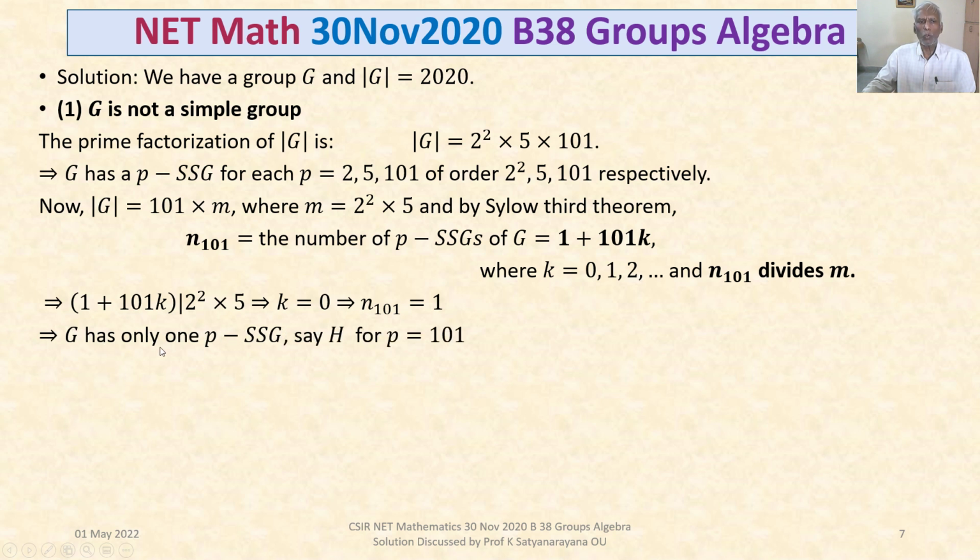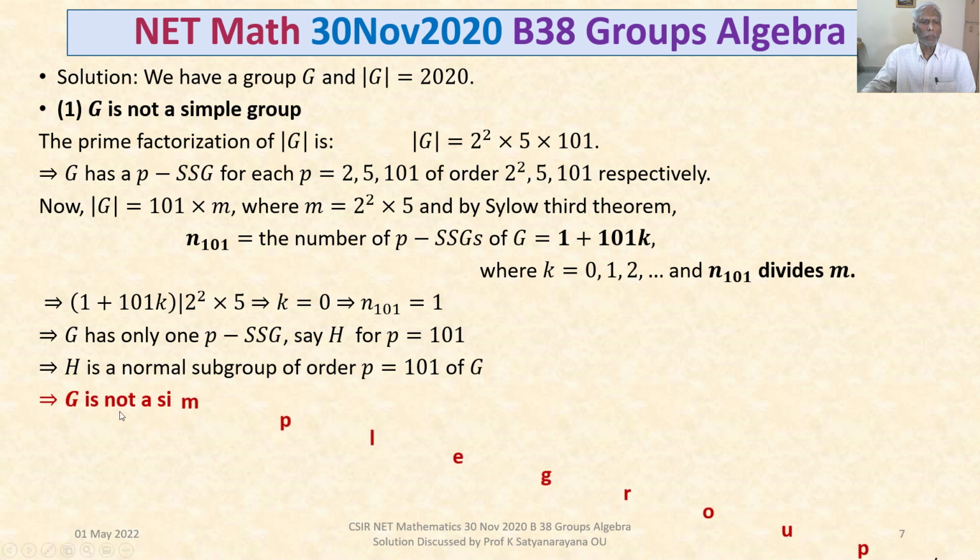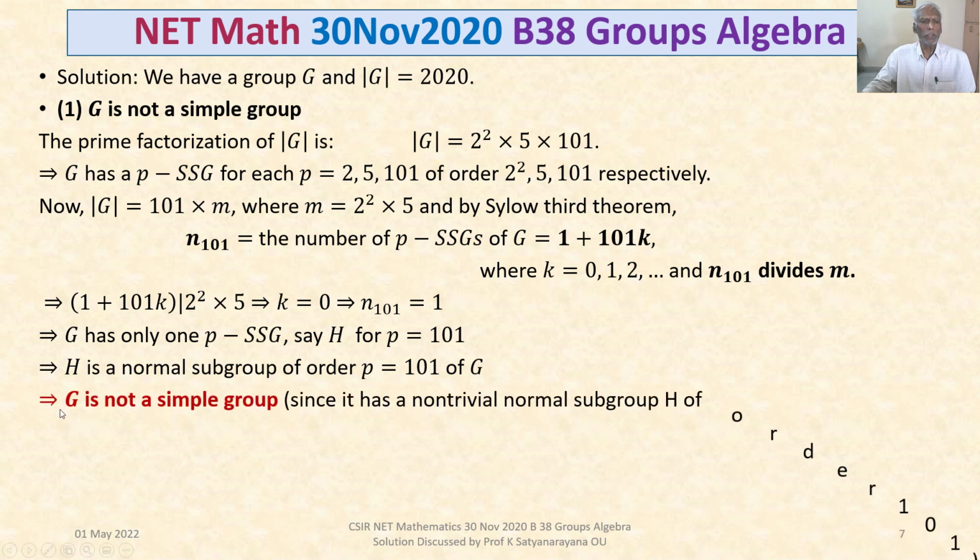This implies G has only one 101-Sylow subgroup. Let's call this H, for p = 101. So H is a normal subgroup of G of order 101. Why? Because it is the only 101-Sylow subgroup of G. So this implies G is not a simple group, because it has a non-trivial normal subgroup H of order 101.